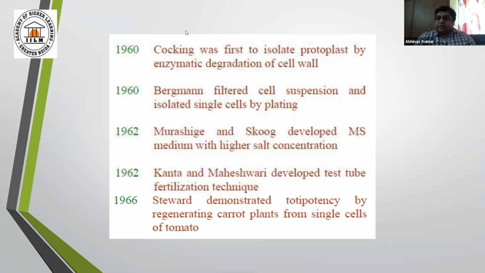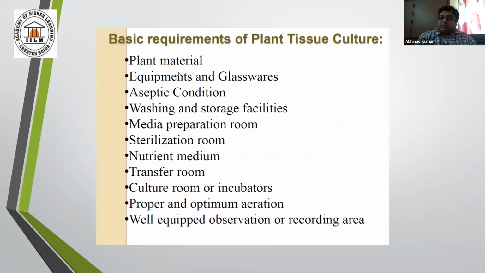What are the basic requirements of plant tissue culture? If it is plant tissue culture, then plant material, obviously, we need general equipment, glassware, aseptic condition, washing and storage facility, and one sterilization room.